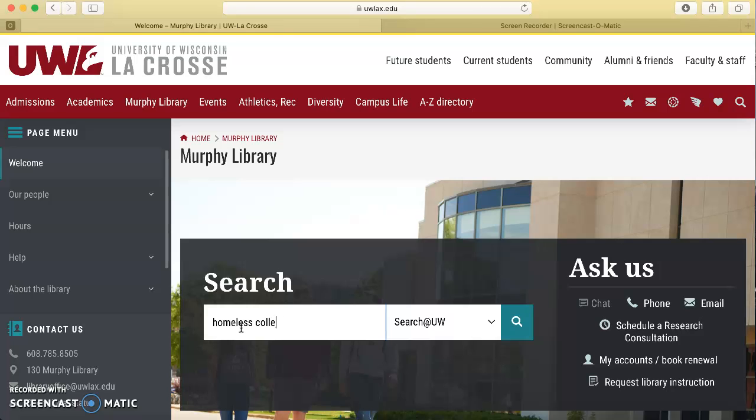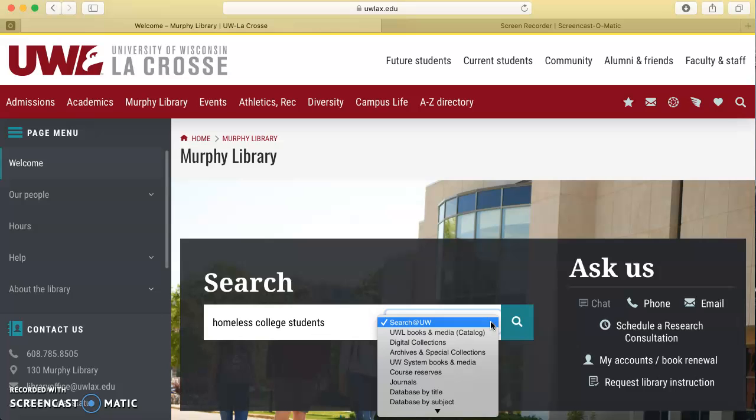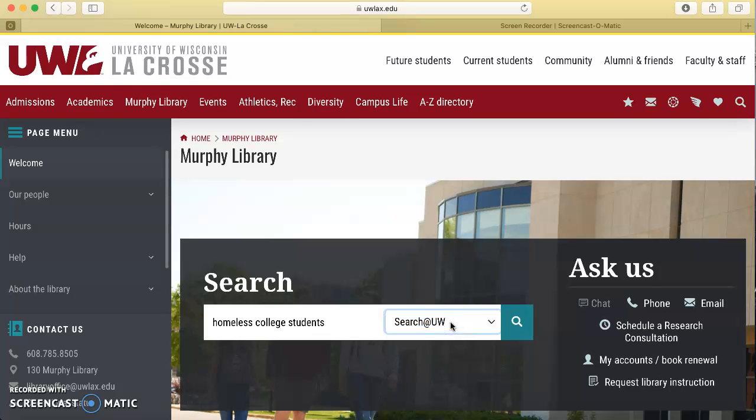So let's just see what they have out there for homeless college students. And notice how it's searching the UW system. If you just wanted to search what we have here at UWL, you would hit the down arrow and change it to this scope. But I'm going to keep it broad and see what the entire UW system has.